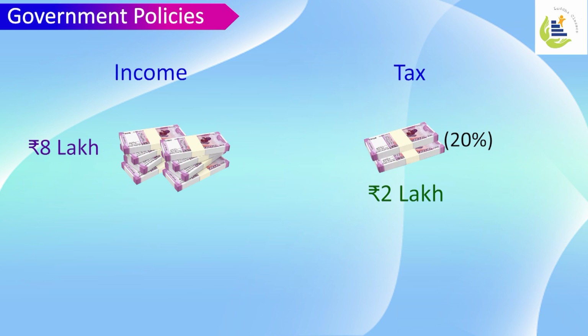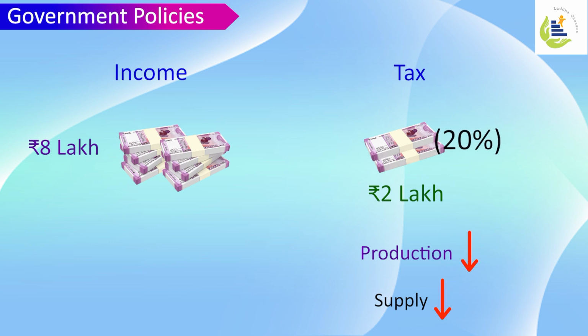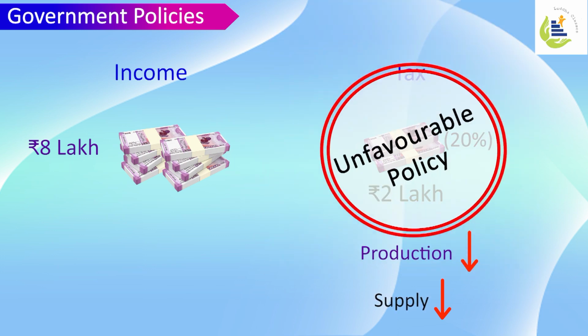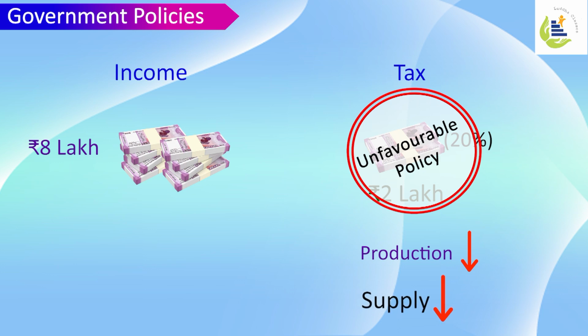So which affects my production level, and automatically as the tax rate increases, my production level decreases, and hence my supply decreases. So in this case, as the income tax has increased, it reduces my supply. So in this case, this government policy of taxation is unfavorable, which discourages us, which reduces the supply.